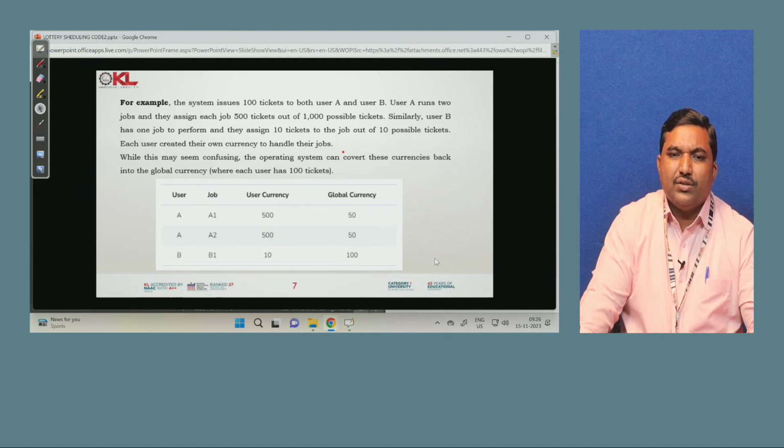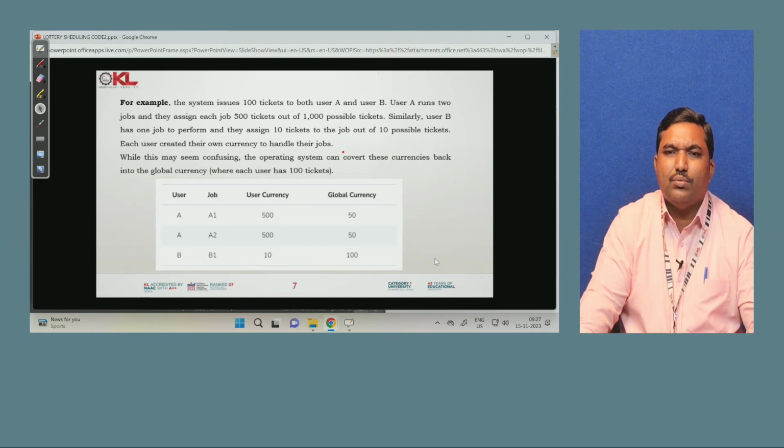The user currency indicated as 10 will be treated as 100. For example, the system issues 100 tickets to both the user A and B. User A runs 2 jobs and they assign each job 500 tickets. See, in the below example, A1 500 and A2 500, in that above 1000 possible tickets. Similarly, user B has 1 job to perform and they assign 10 tickets to the job.